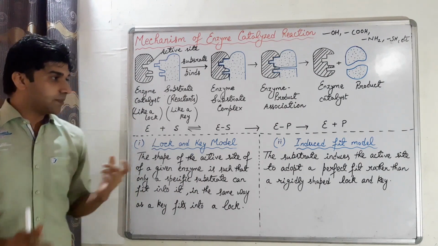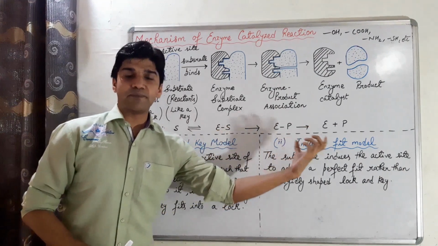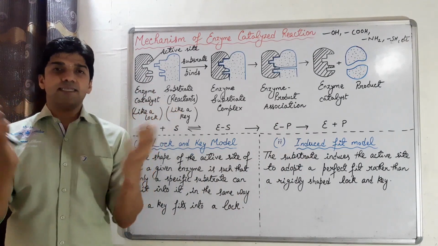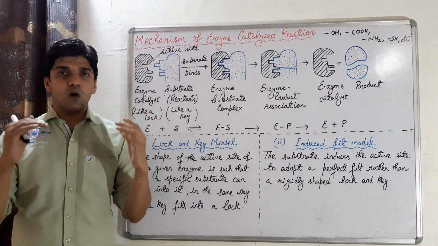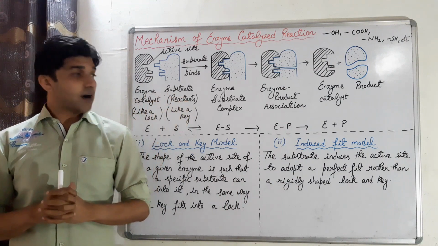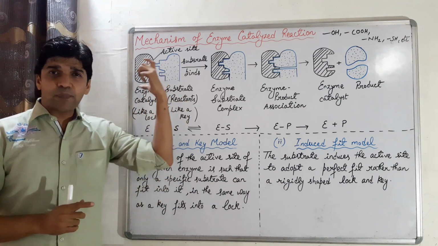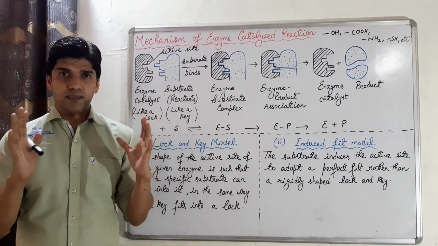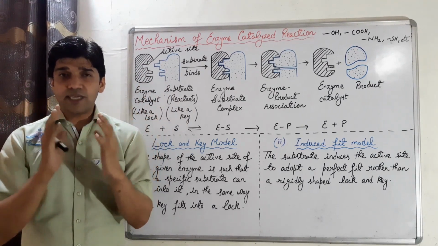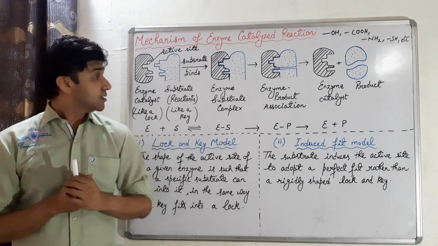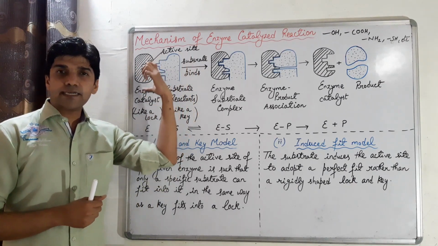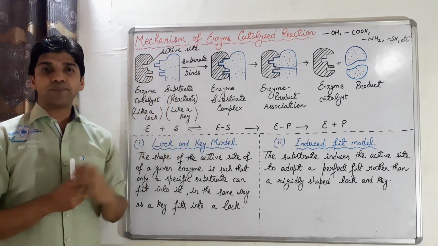Clear? Now let's come to the induced fit model. According to modern X-ray studies and spectroscopic methods, it has been found that the enzyme particles undergo some changes. And when does this change come? When the substrate molecules land into the active site of the enzyme.